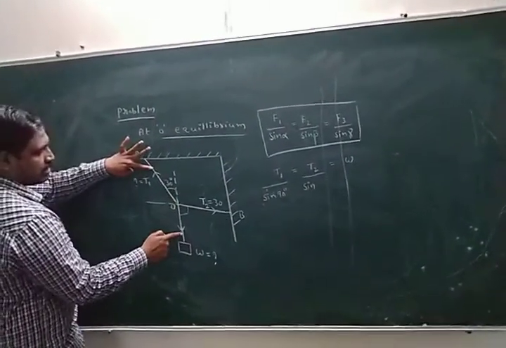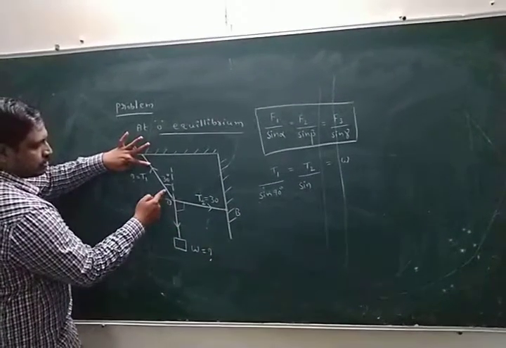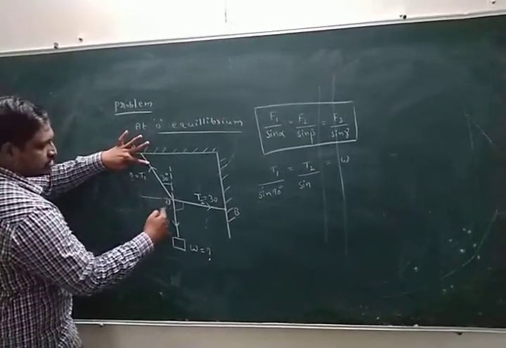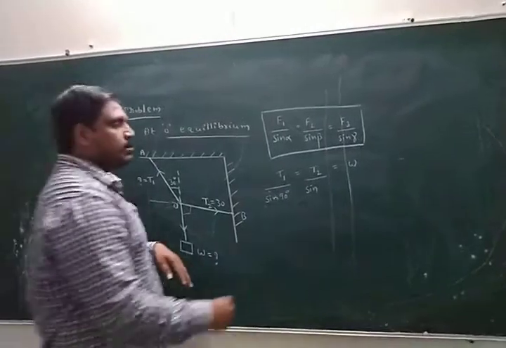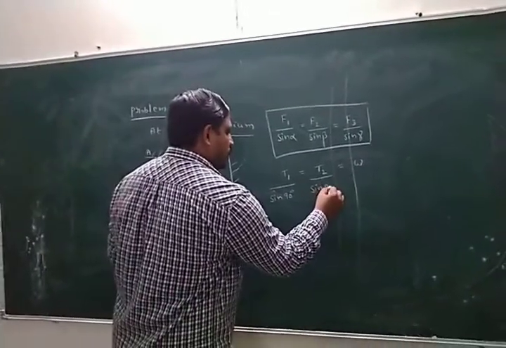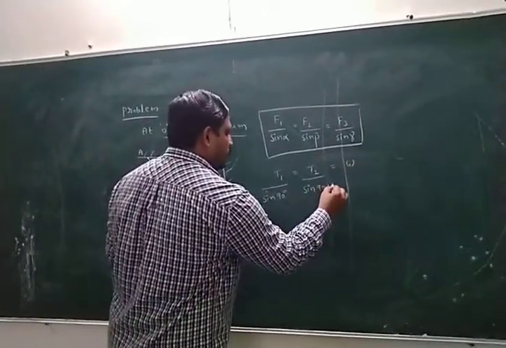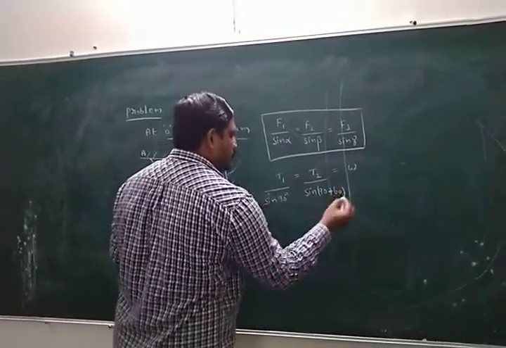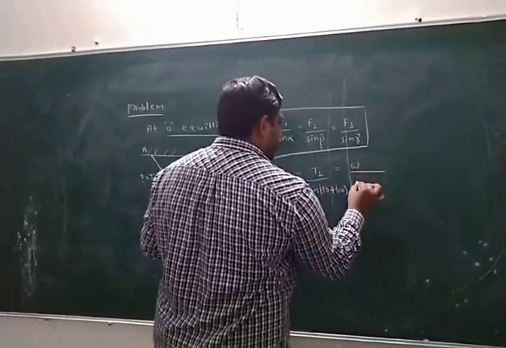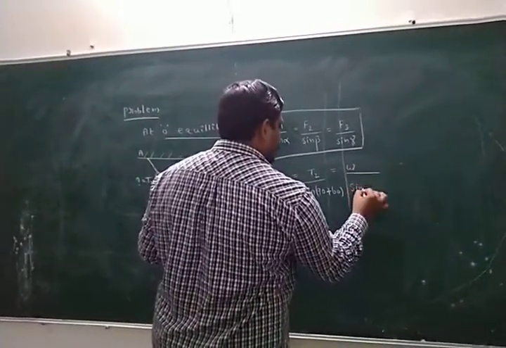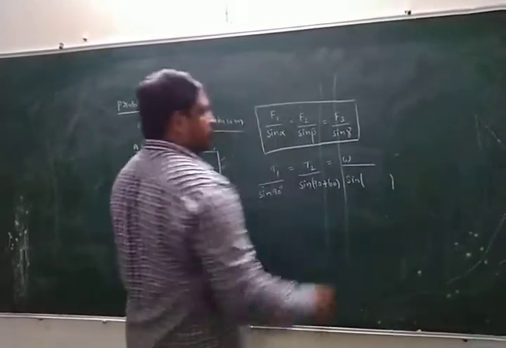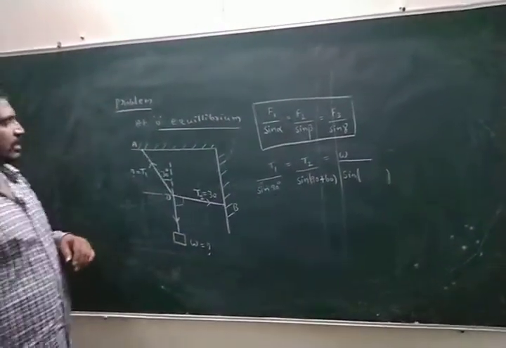So the angle is 90 plus 60, equal to W by sin of gamma.